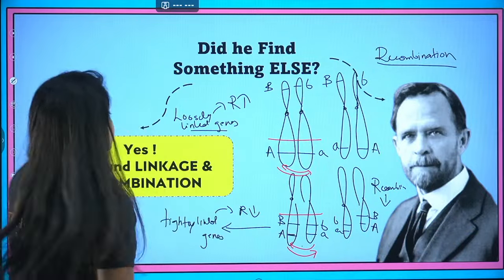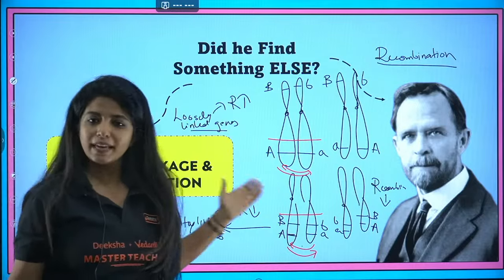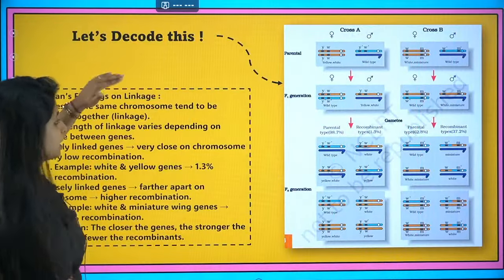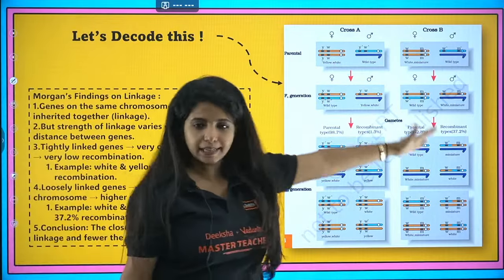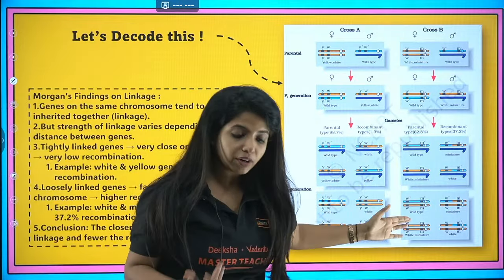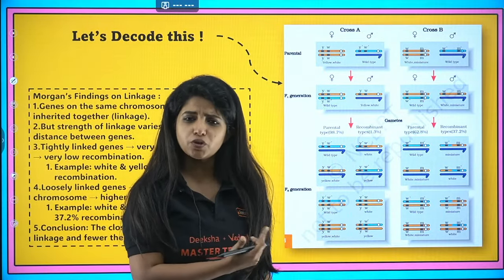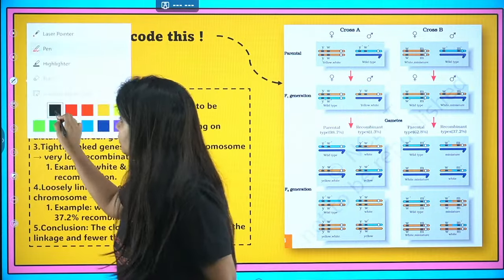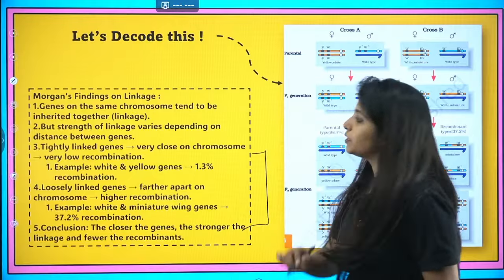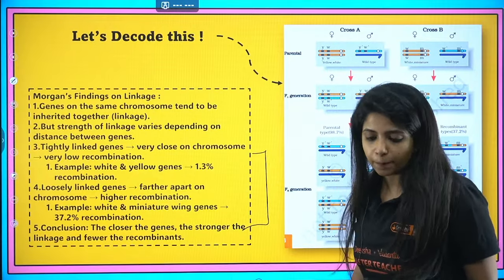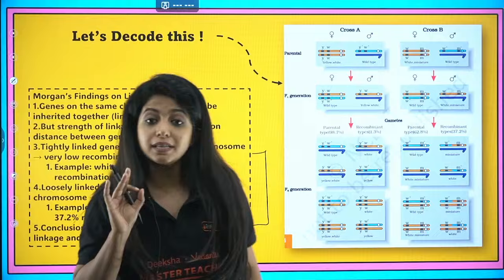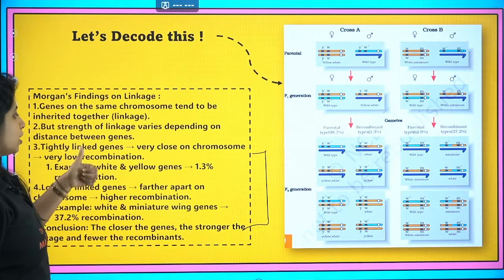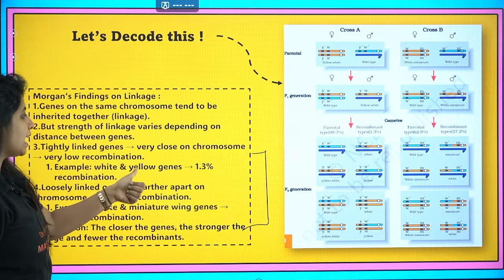Now listen to me. In his experiment, he didn't go by A, B, C, D and things like that. He did his experiment on fruit fly, and when he did the experiment, he got a chart like this. Now this is very complicated for us to understand, and it is not super important for us to know in detail. But it is important for us from an exam perspective. What does this paragraph say to you? This is super simple. Tightly linked genes are very close on the chromosome, with very low recombination. Example, white and yellow genes.